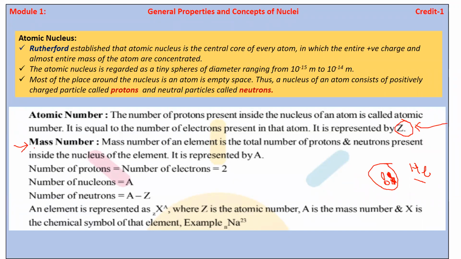So what is meant by mass number? Okay, so the next point is mass number. Mass number of an element is the total number of protons and neutrons present inside the nucleus of that particular element. So suppose this is the helium atom, and inside the nucleus there are two protons. Suppose this is the proton.